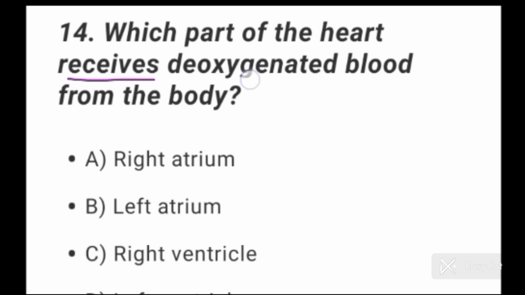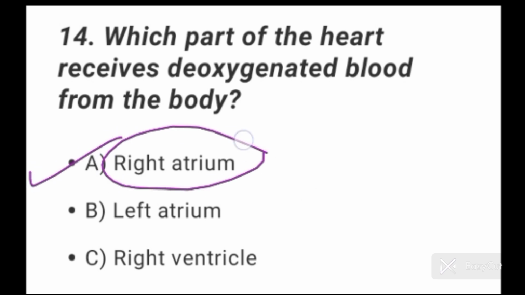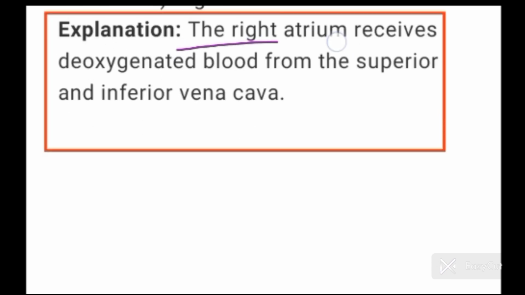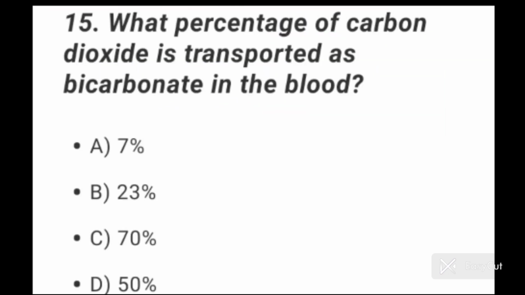Which part of the heart receives deoxygenated blood from the body? So option A is the correct option for question number 14, because right atrium is the part of the heart which receives deoxygenated blood from the body. The right atrium receives deoxygenated blood from the superior and inferior vena cava. Question number 15. What percentage of carbon dioxide is transported as bicarbonate in the blood?